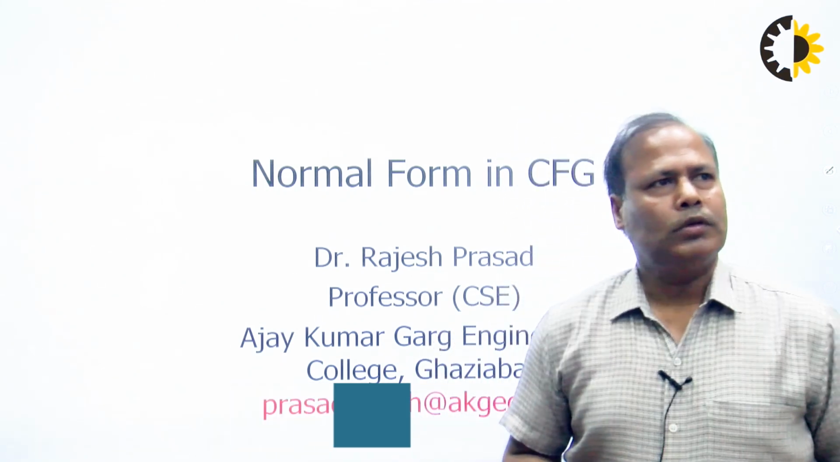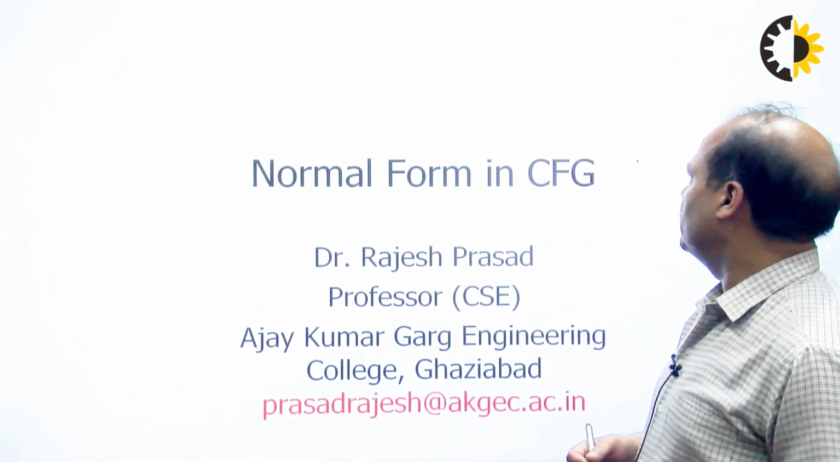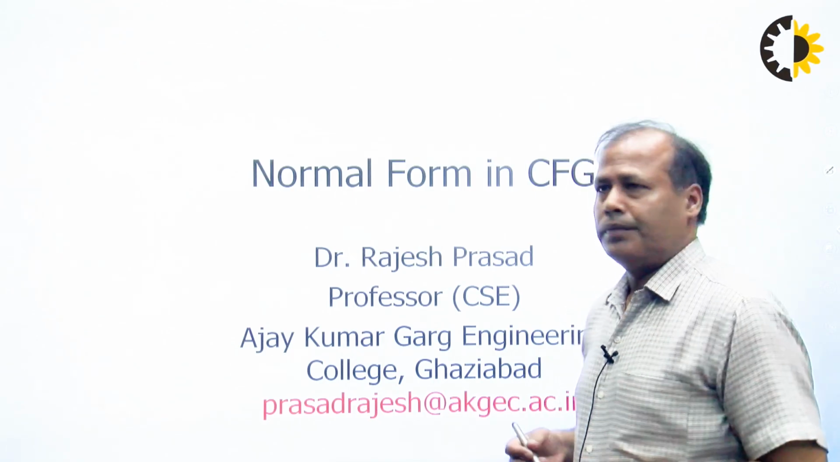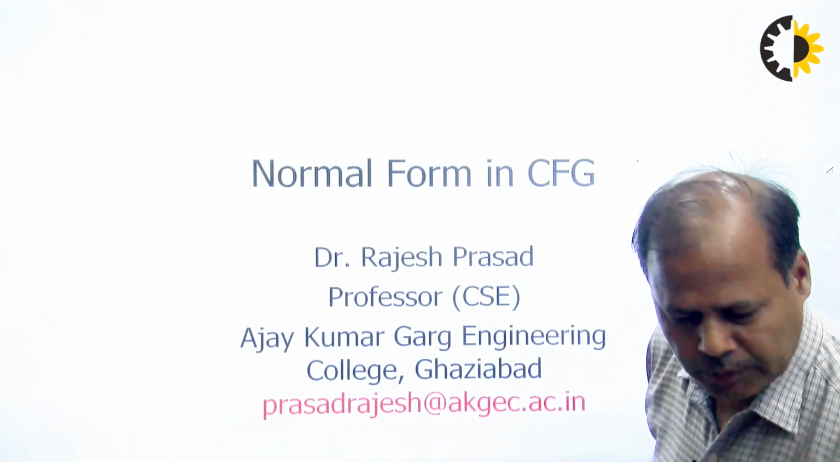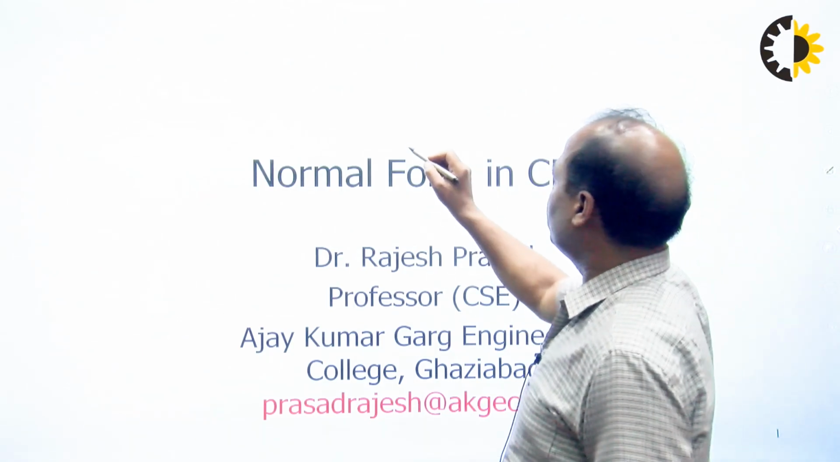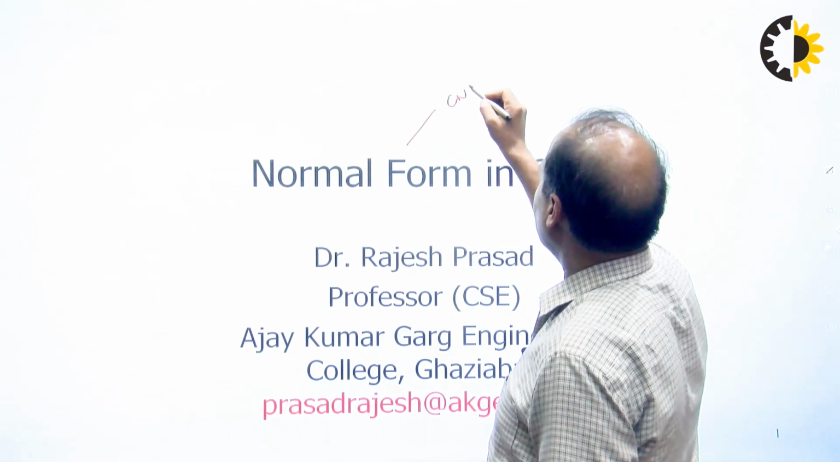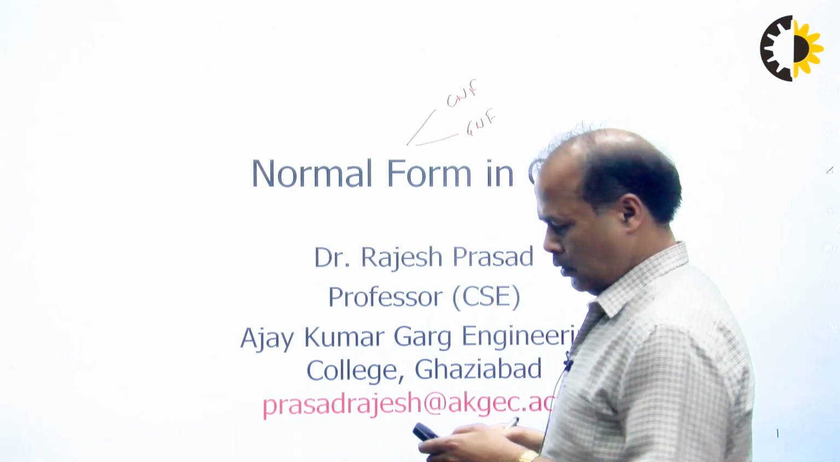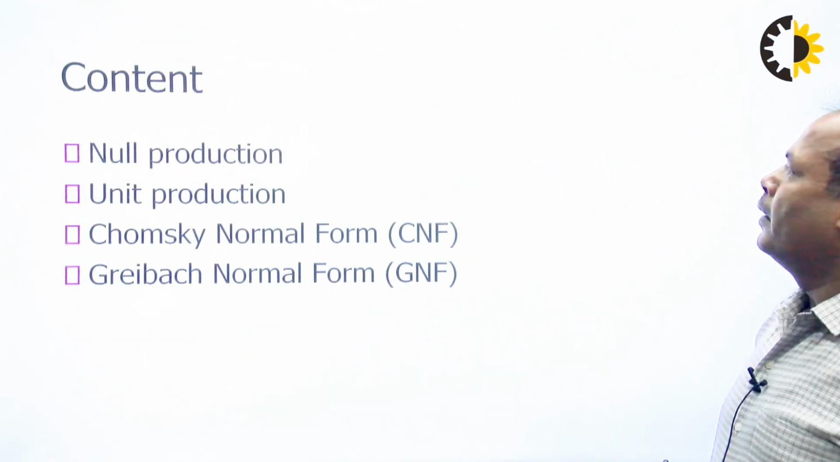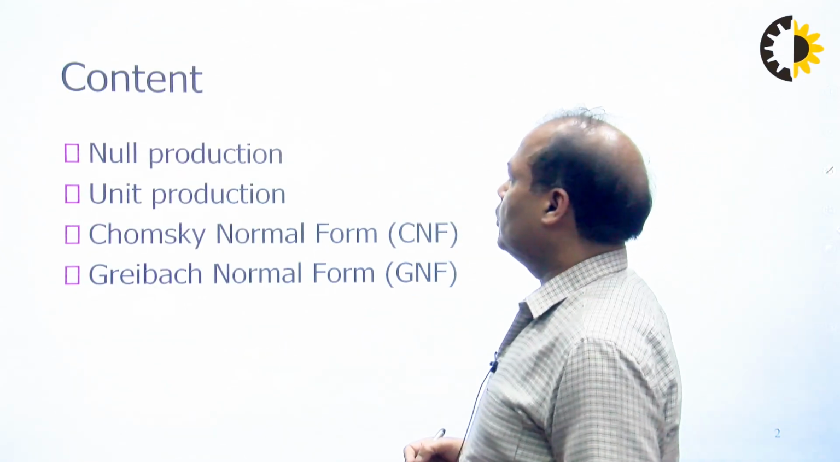So I'm going to discuss normal form in context-free grammar. We know the CFG, and we have two types of normal forms. One is Chomsky normal form and the other is Greibach normal form, right? So this is the content which I am going to discuss.